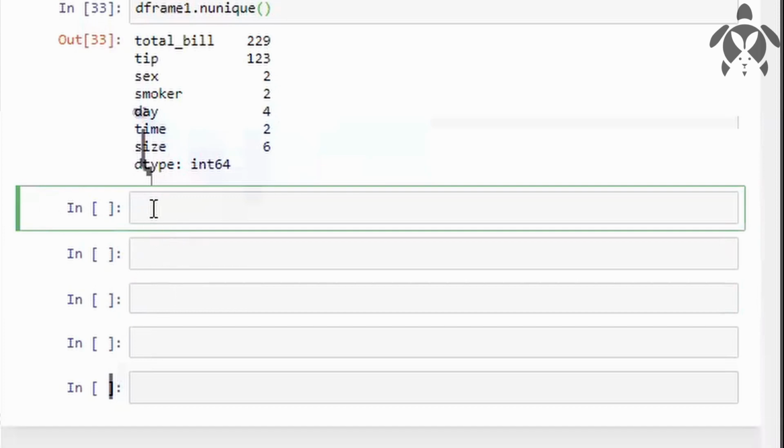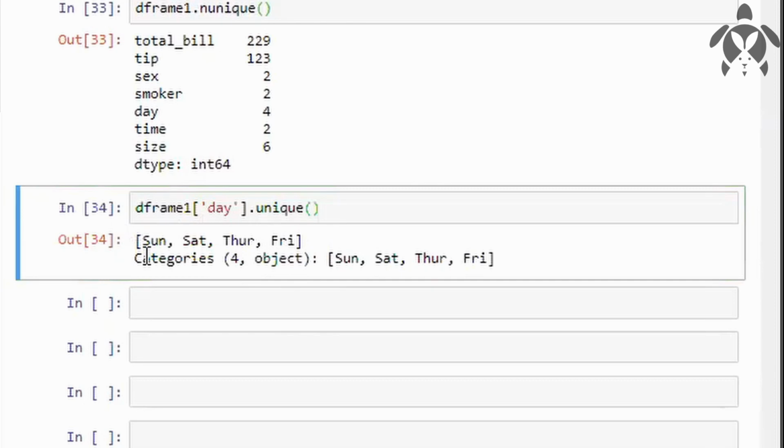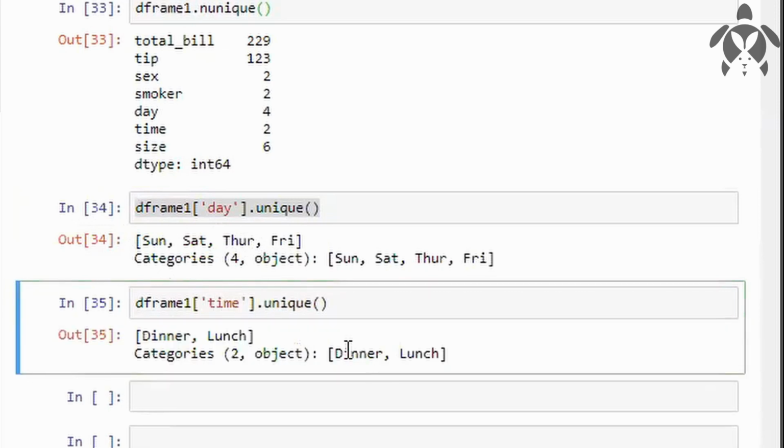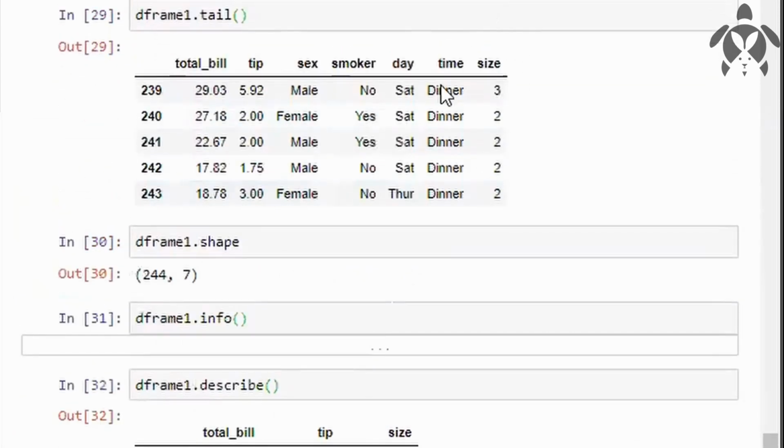Now suppose in one particular column you want to see the unique values. Just write the data frame name, mention the day as the column, and write dot unique. That's it to get all the unique values. So these are my values inside day: Sunday, Saturday, Thursday, and Friday. So we are analyzing only 4 days of a week. If you want the same thing for time, you can write time here. As I told you, dinner and lunch are the options in this column.